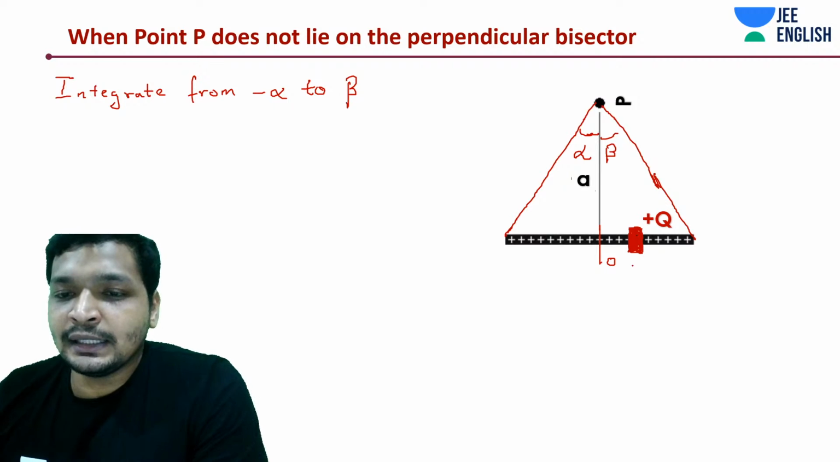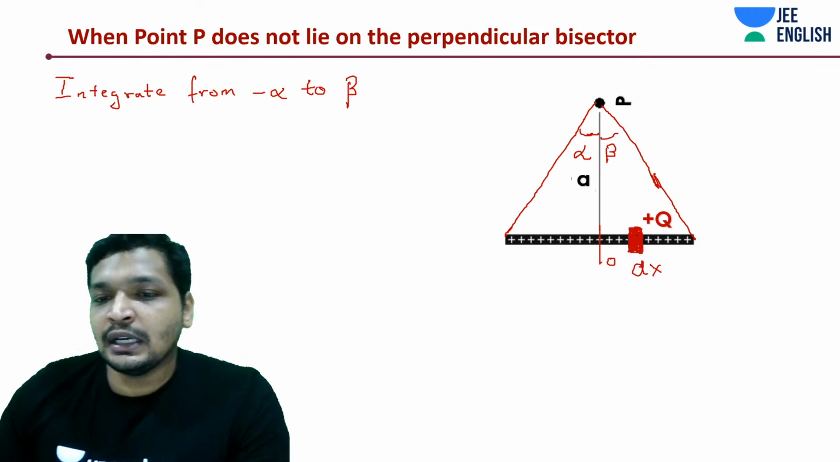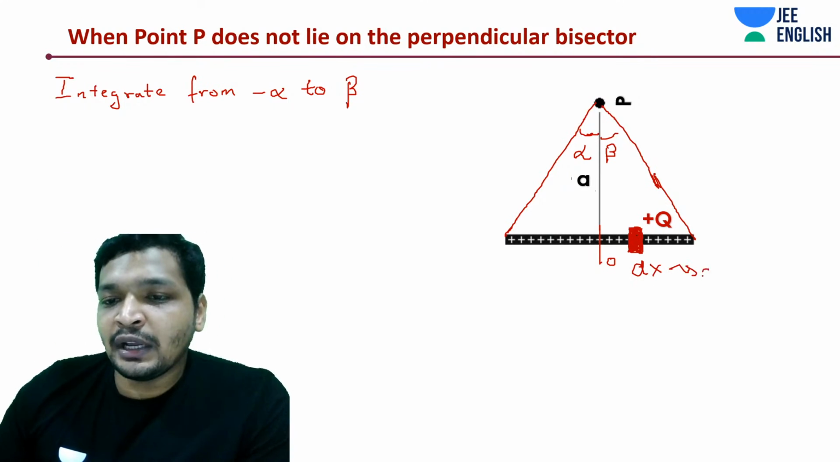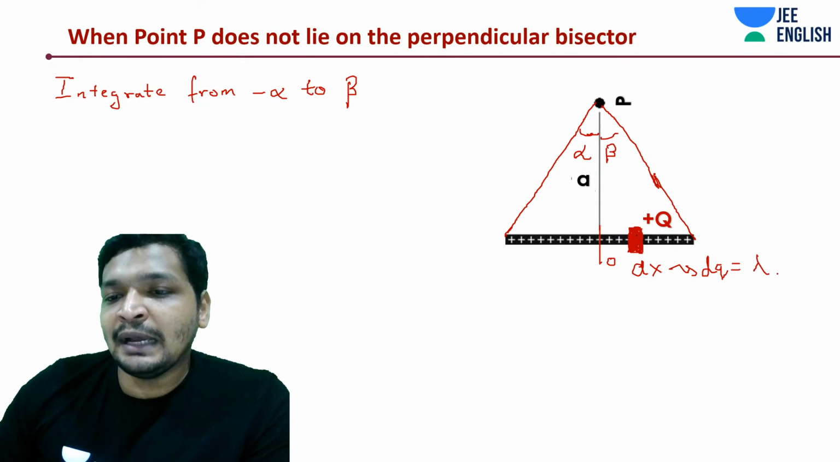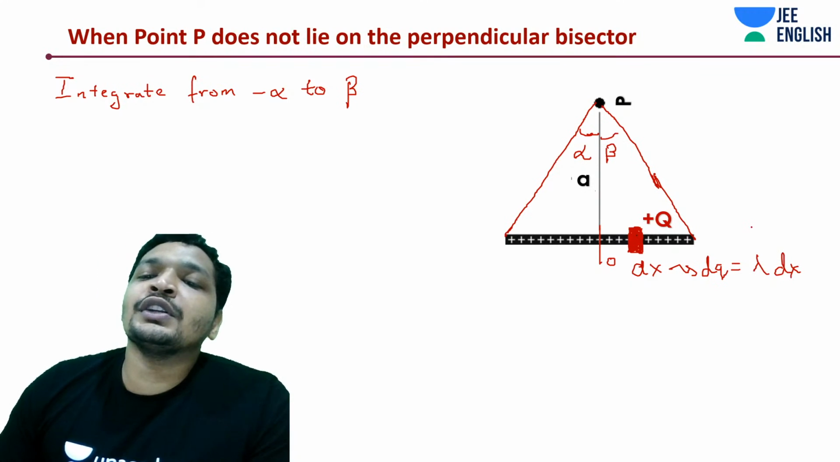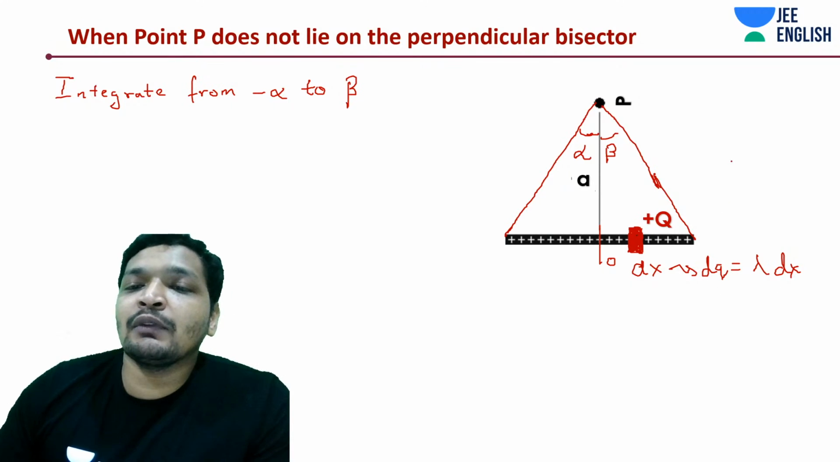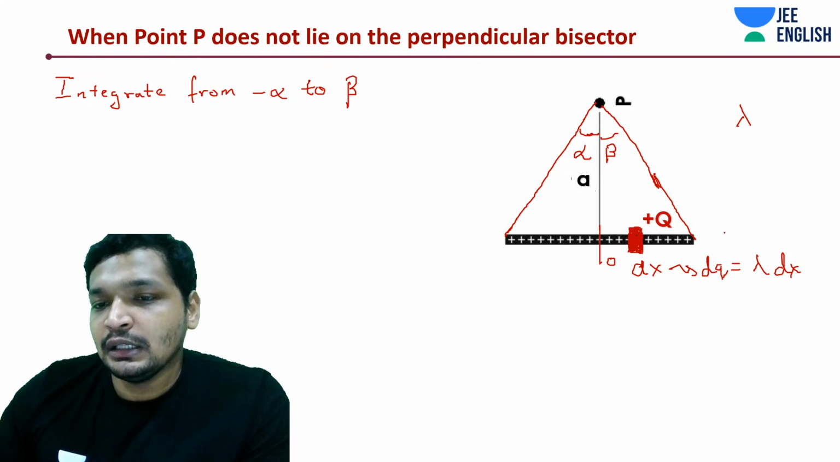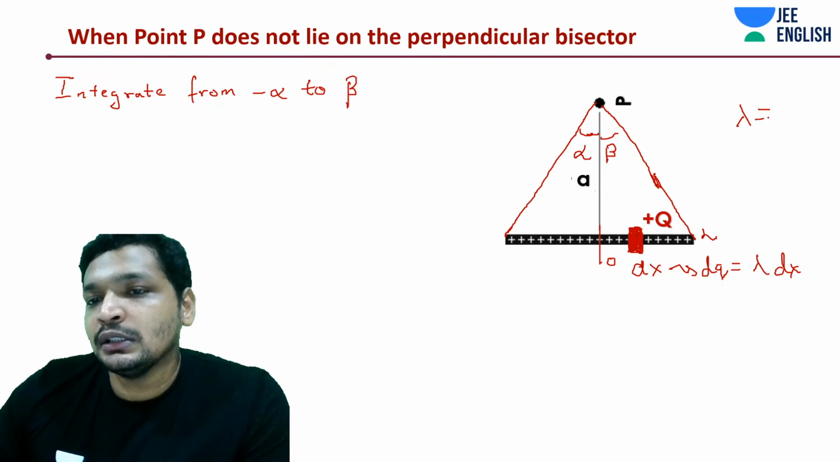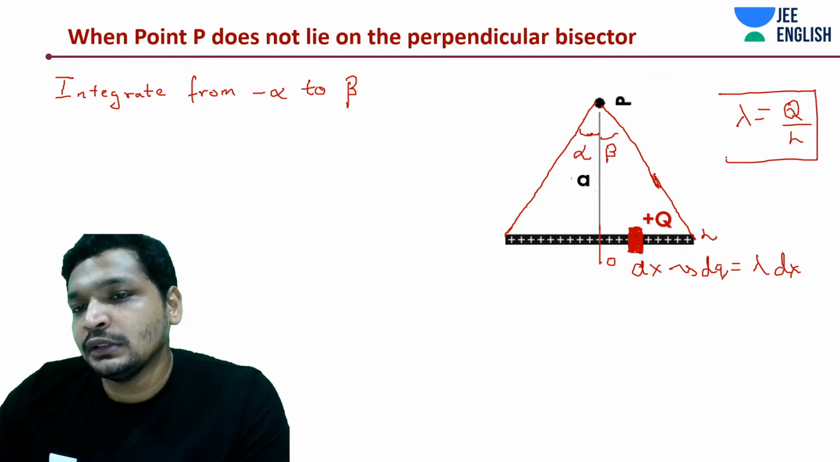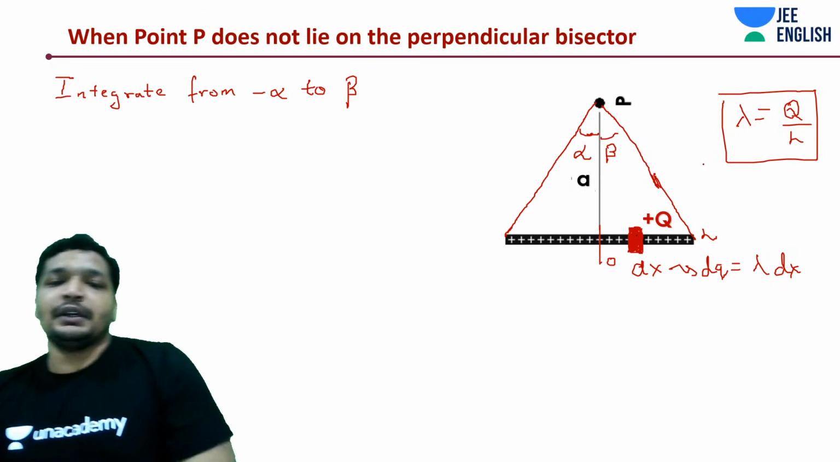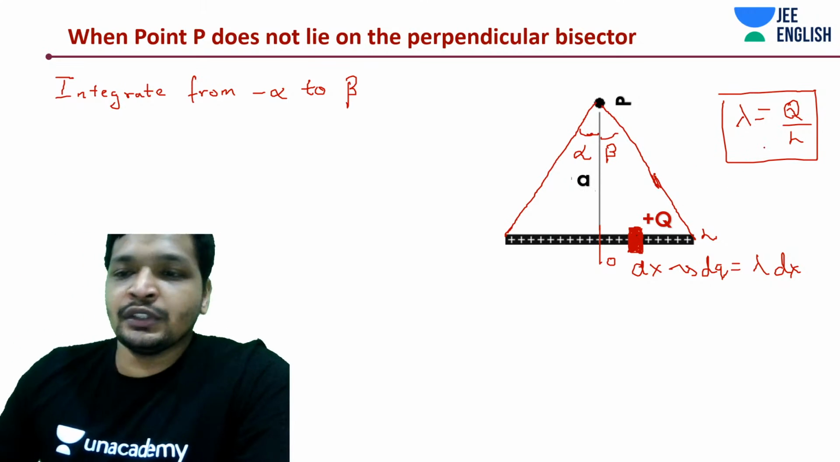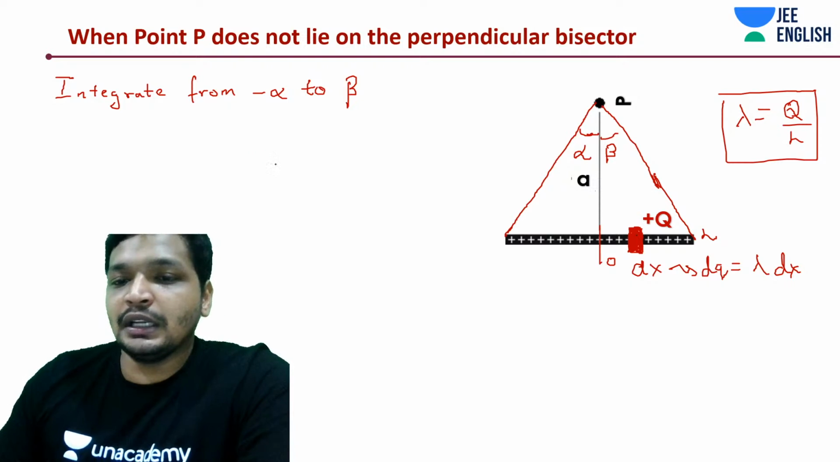Taking an element dx again, didn't understand it last time, don't worry. This is going to have charge dq, which is nothing but lambda into dx. Let's say the rod's length is L, then lambda is going to be q by L. We'll leave it in the form of lambda. Don't forget to substitute lambda is equal to q by L in the final equation.